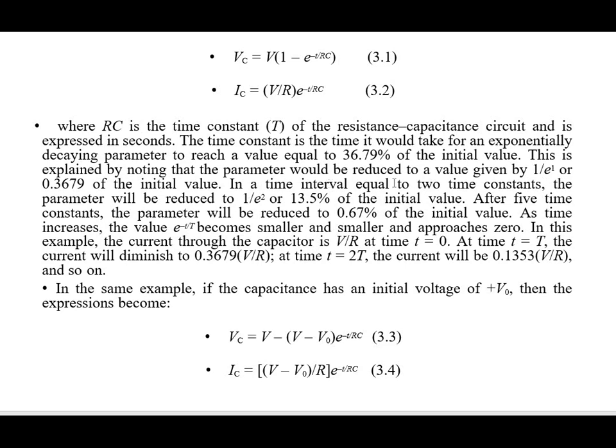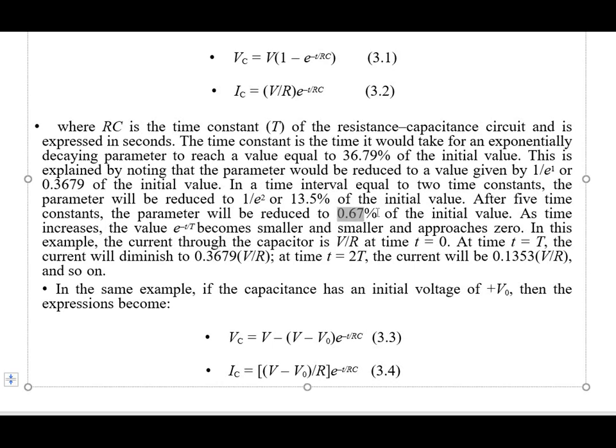In a time interval equal to 2 time constants, the parameter will be reduced to 1 by e squared, or 13.5 percent of the initial value. After 5 time constants, the parameter will be reduced to 0.67 percent of the initial value, because it is given by 1 divided by e raised to 5.